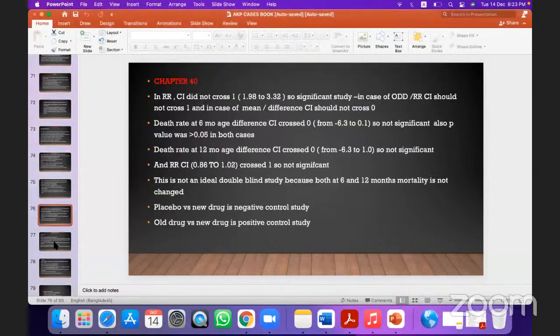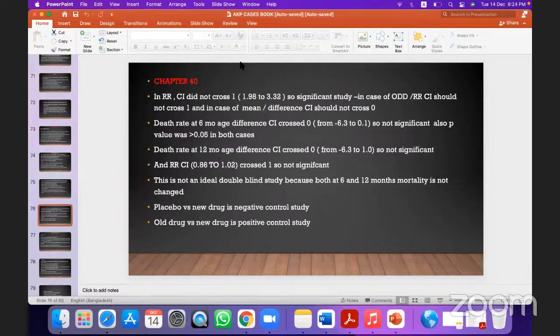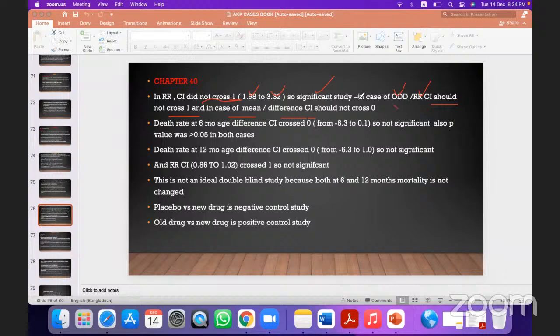Chapter 40. So this is the last page, chapter 40. After that, immunology. In this question, the relative risk confidence interval did not cross 1. See, it did not cross 1 point. So it is a significant study. In case of odds ratio or relative risk, the confidence interval should not cross 1. And in case of mean, the confidence interval should not cross 0.